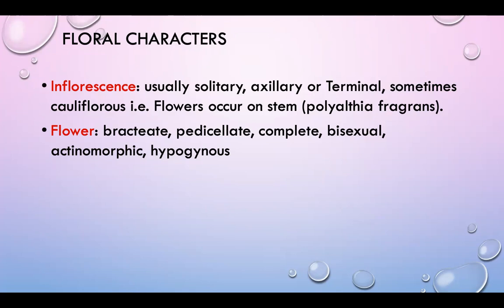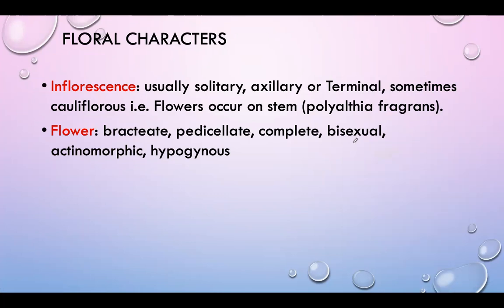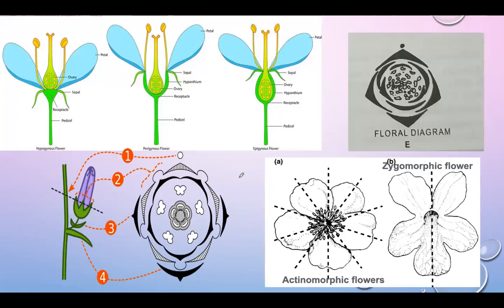So the flower has calyx, corolla, androecium and gynoecium. It is called the complete flower. This is the bisexual flower and actinomorphic. What is the meaning of actinomorphic flower? We can see in the next diagram, this is the actinomorphic flower.